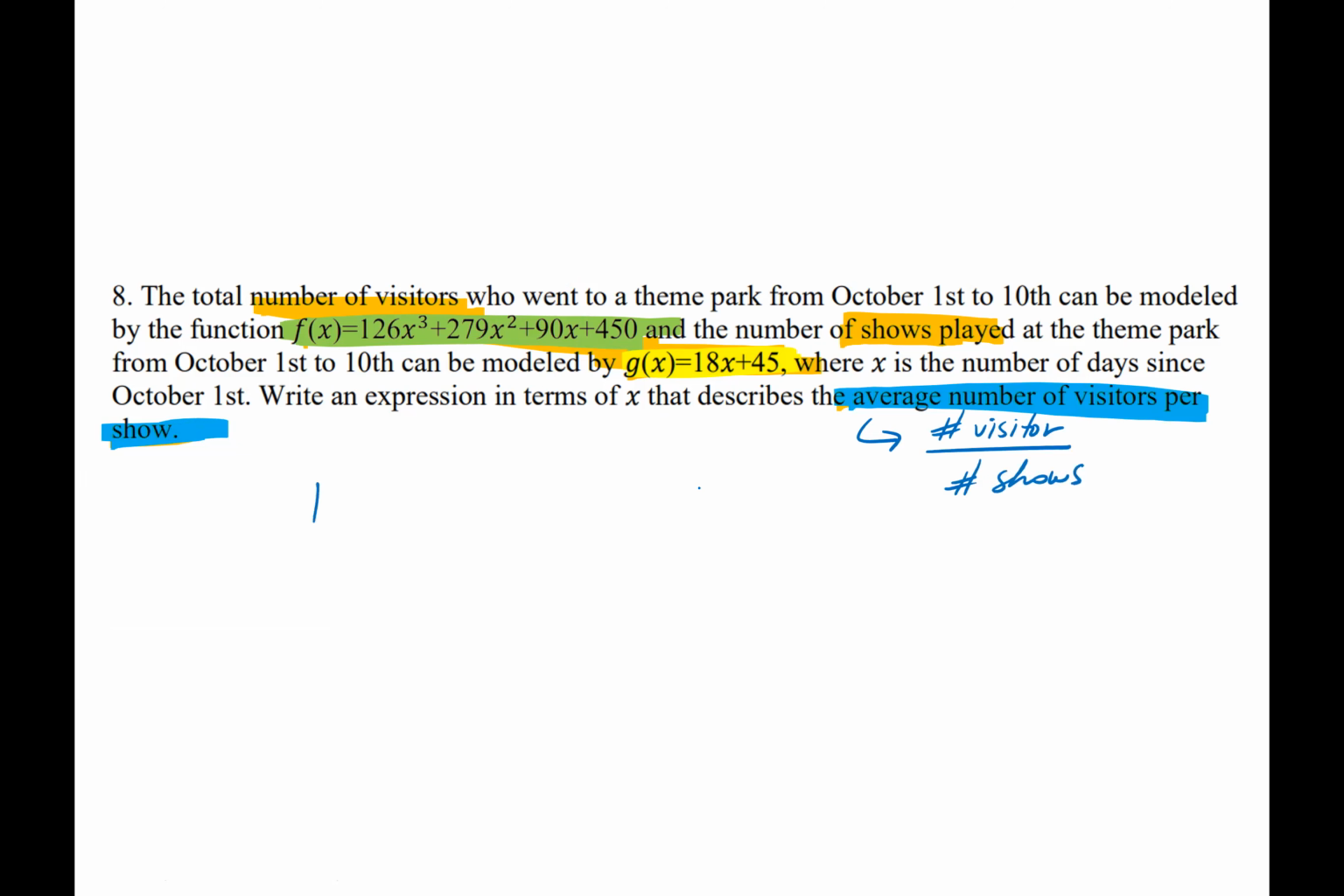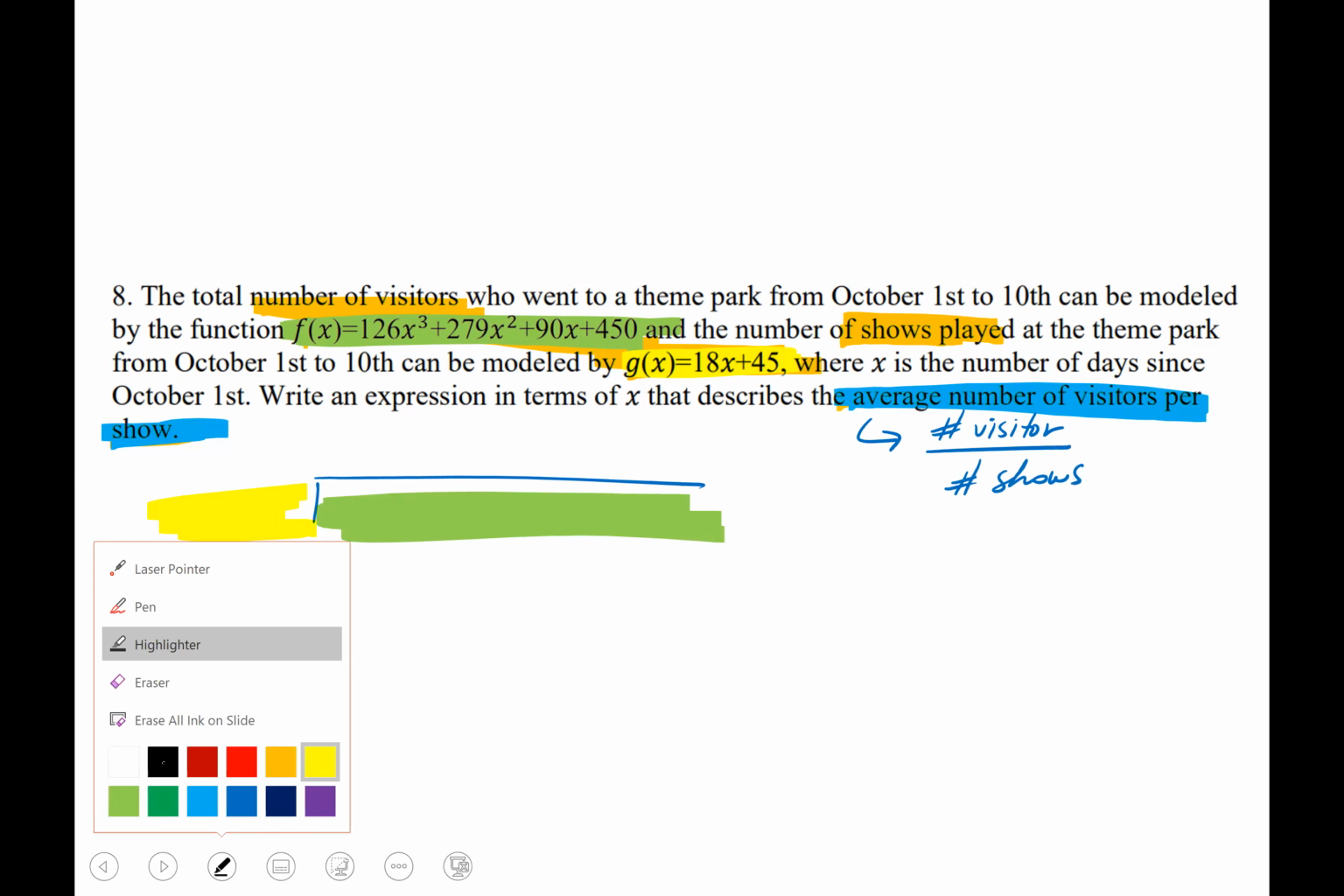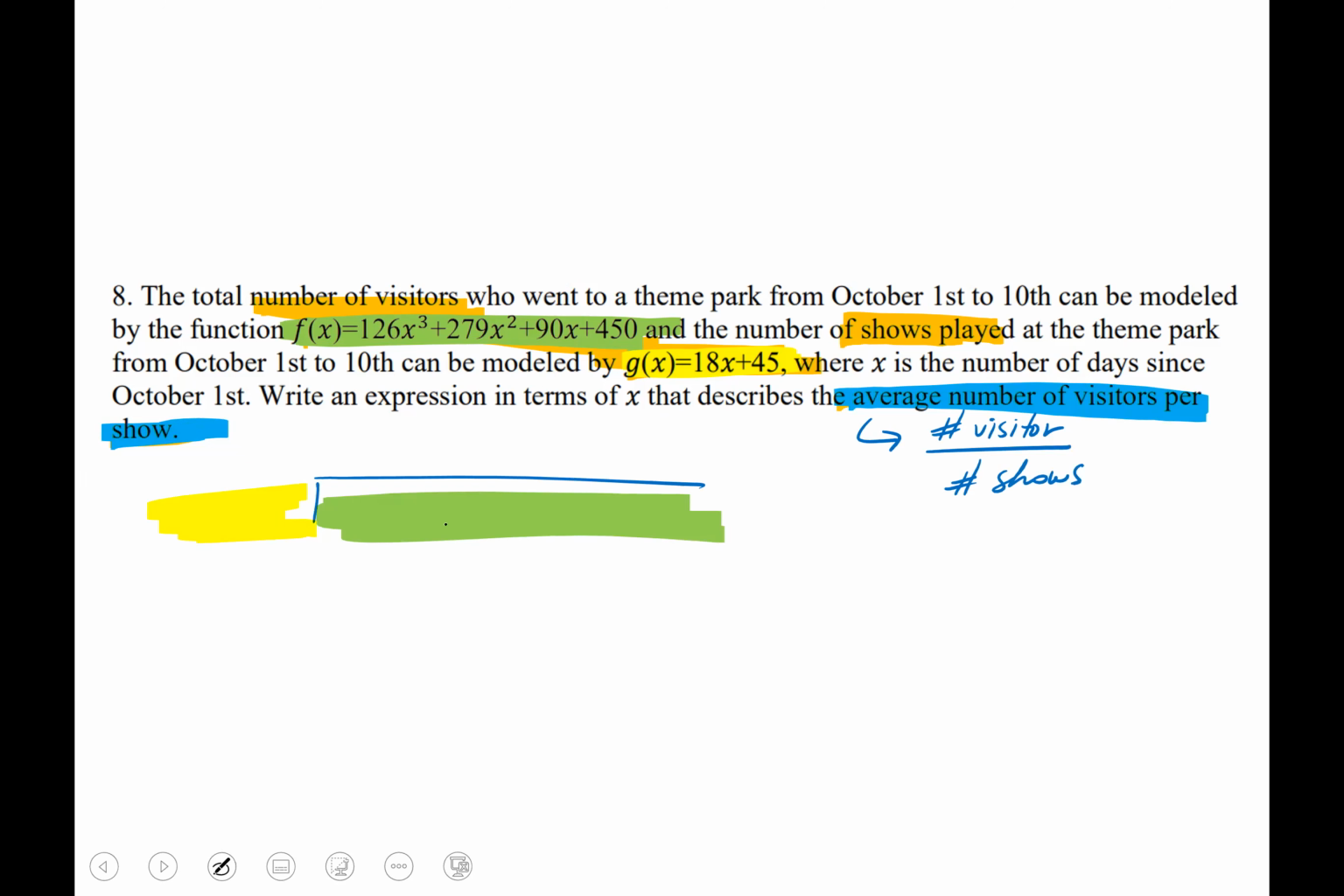So essentially what you're going to be doing is simply take the green part, put that in there, and then the number of shows right there as a divisor. So I'm going to have 126x cubed plus 279x squared plus 90x plus 450 divided by 18x plus 45.